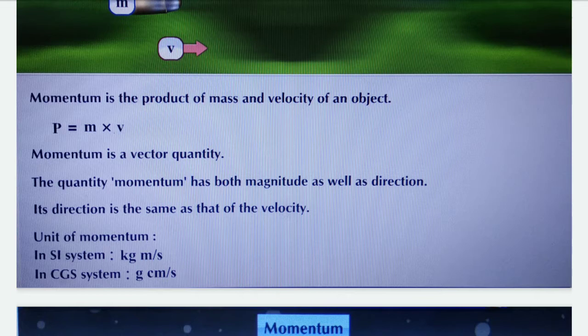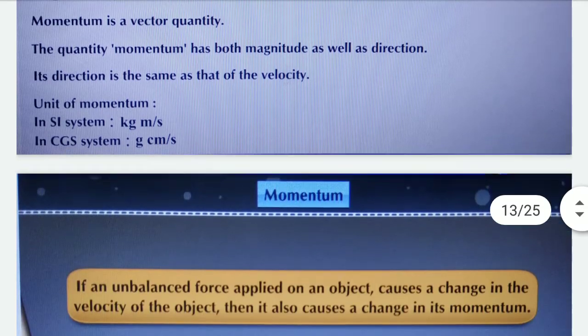We know that gram and kilogram are the units of mass. Centimeter per second and meter per second are the units of velocity, and therefore momentum has the unit kilogram meter per second in the SI system and gram centimeter per second in the CGS system.